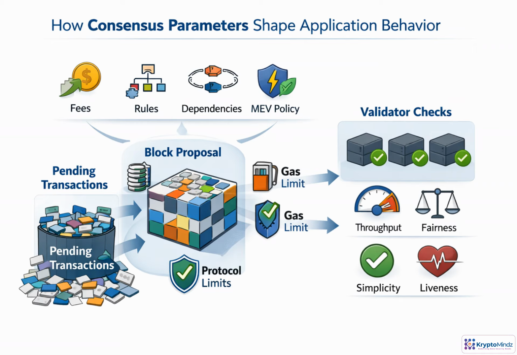When demand exceeds block capacity, proposal building becomes a policy decision. The proposer chooses from the pending pool using signals such as fees, module rules, dependencies, or MEV protections. But choice is not unlimited. The final block must stay within byte, gas, and protocol limits, and validators need deterministic checks to decide whether it is valid. Strong designs maximize throughput without sacrificing fairness, simplicity, or liveness.